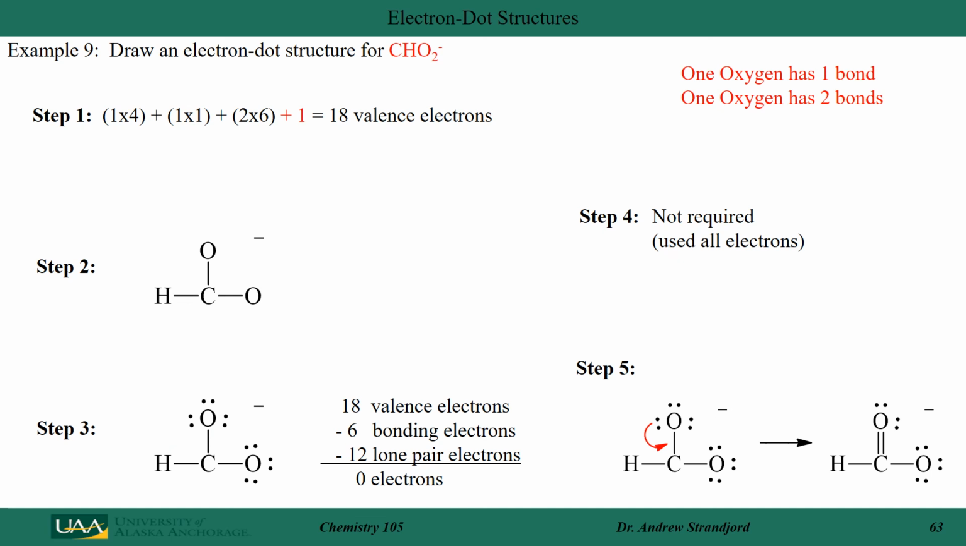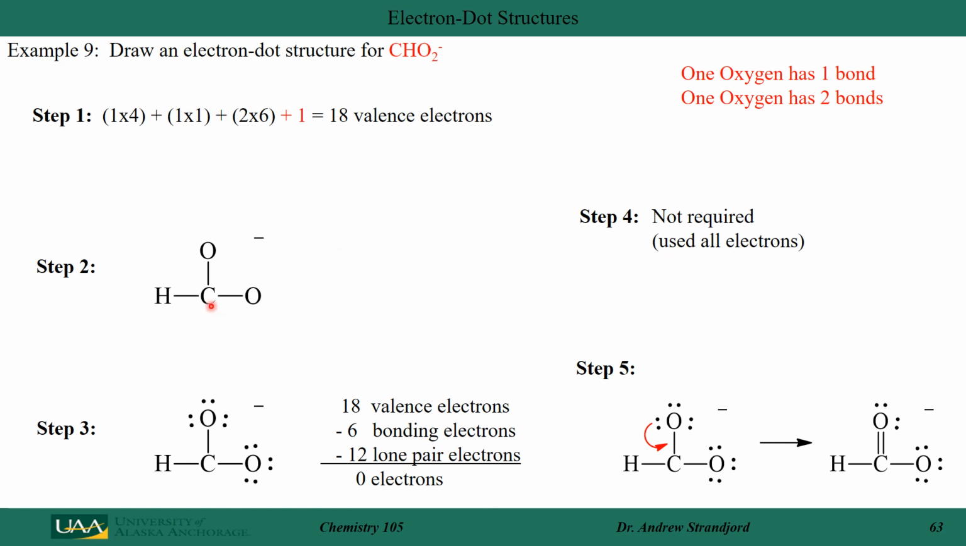Let's now use our 5-step Lewis dot structure methodology for determining the electronic structure for CHO2-, which is an anion. My carbon has 4 electrons. My 1 hydrogen has 1. I have 2 oxygens with 6 electrons each, and it's an anion, so I'm going to add an electron. So I have a total of 18 valence electrons.